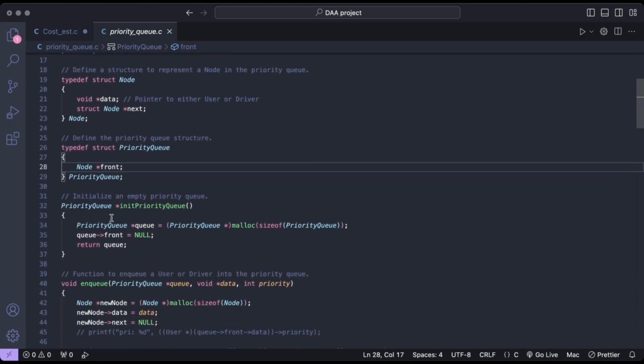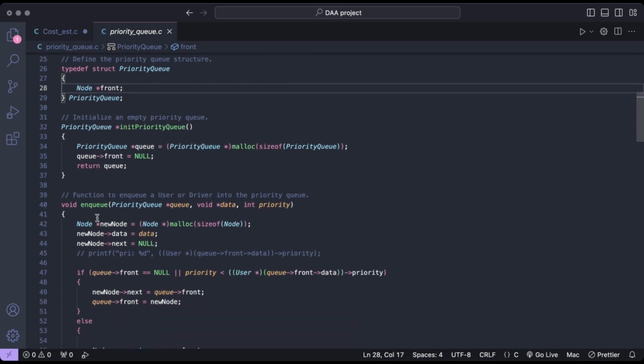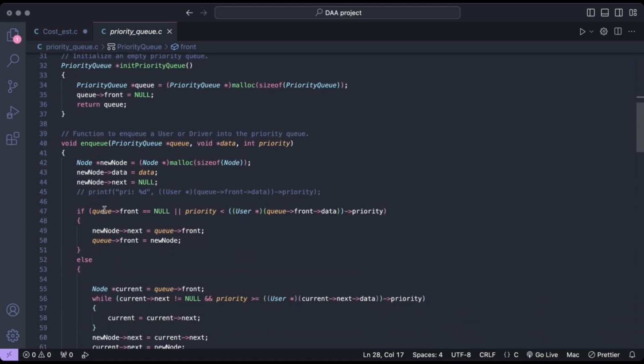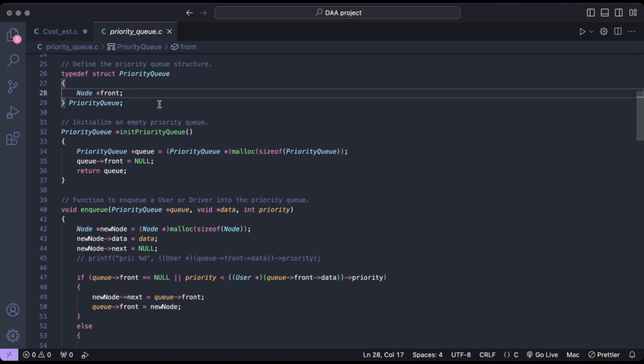The next structure is priority queue. It represents the priority queue itself with a pointer to the front node. Next we are initializing a priority queue. The init priority queue function initializes an empty priority queue and returns a pointer to it.